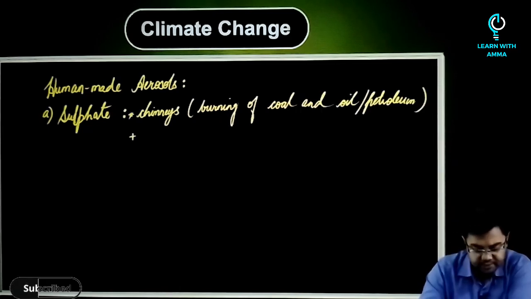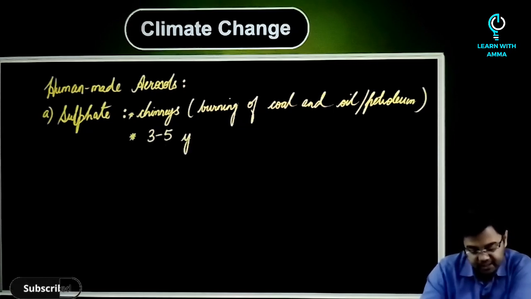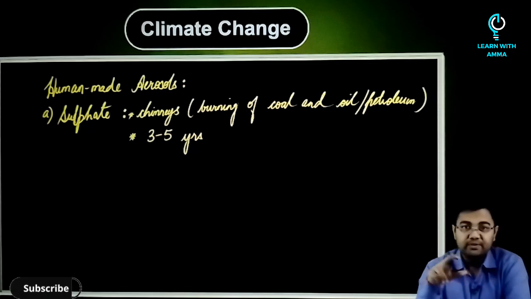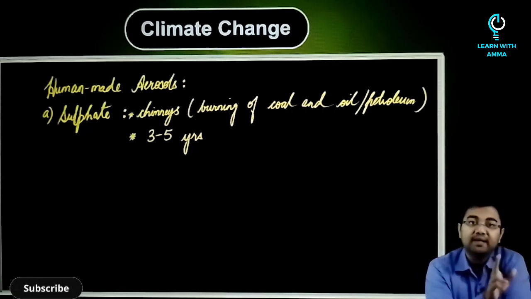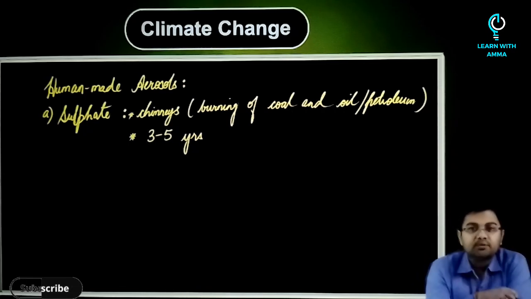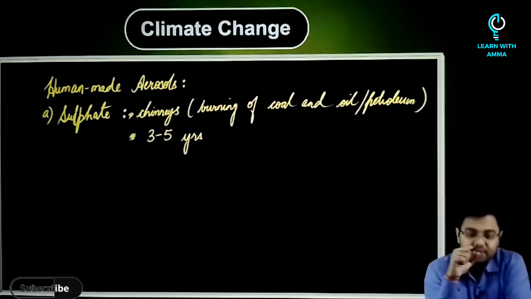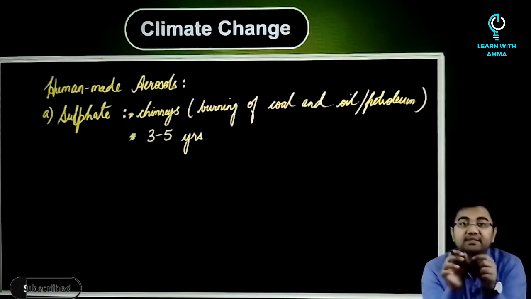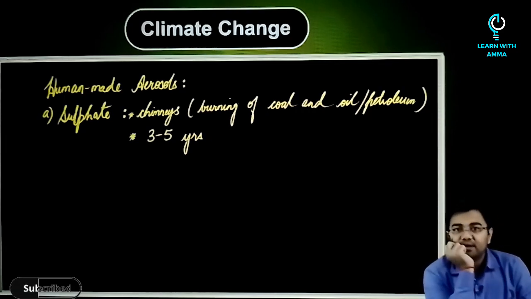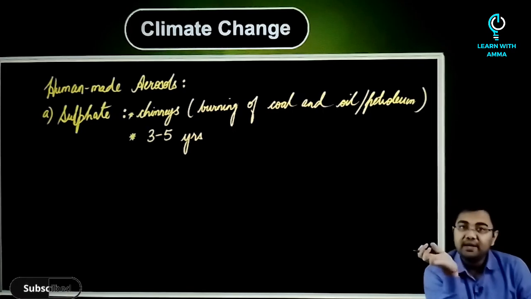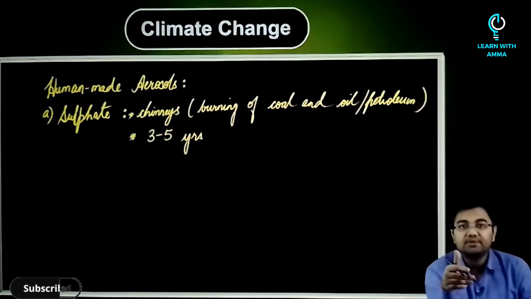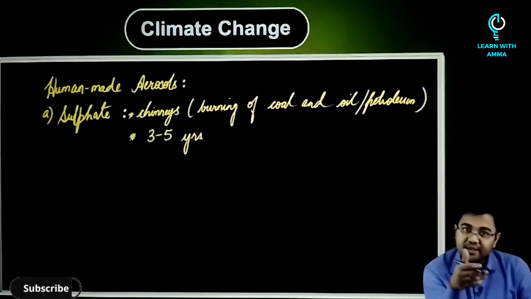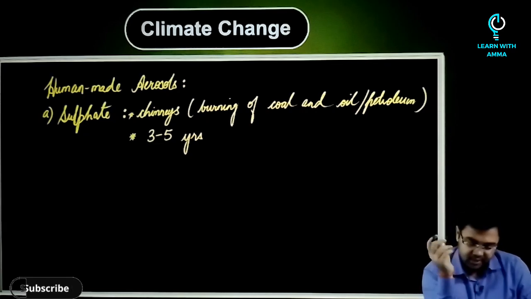One issue related to sulfate aerosol is that it can remain suspended in the atmosphere for 3 to 5 years, which is much more than any naturally occurring aerosol. Another fact about sulfate aerosol is that they can also enter the cloud, where they can increase the number of cloud droplets by decreasing the size of each droplet. The net effect is to make the clouds reflect more sunlight than they would without the presence of sulfate aerosols.